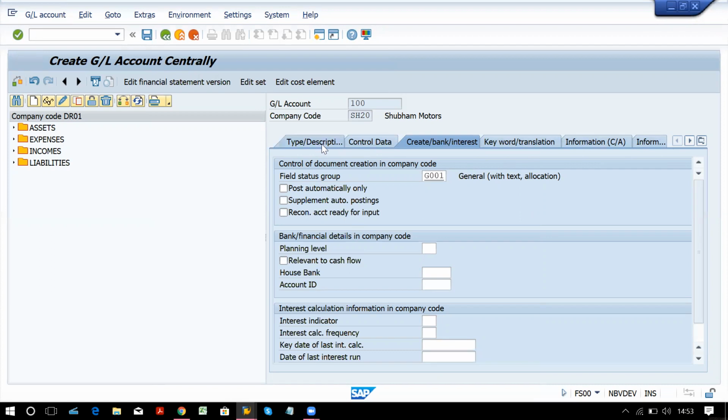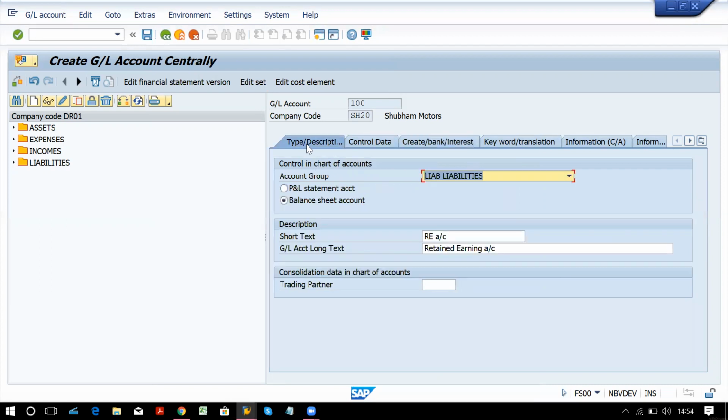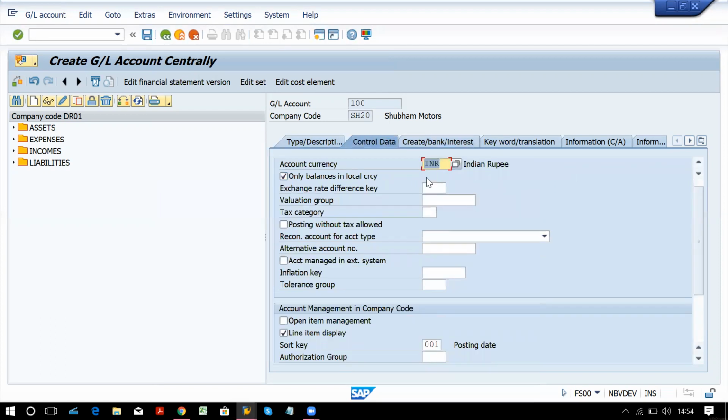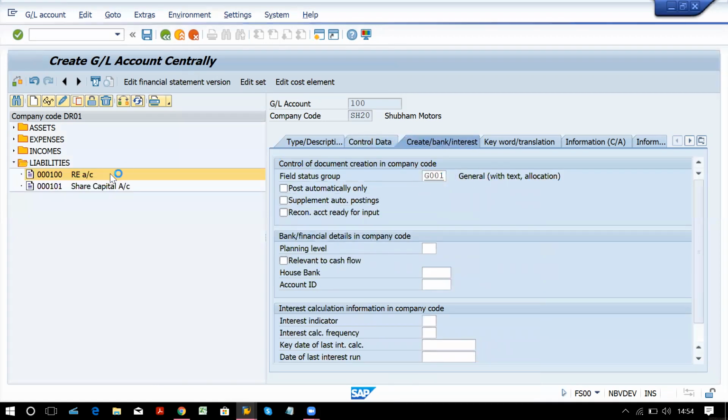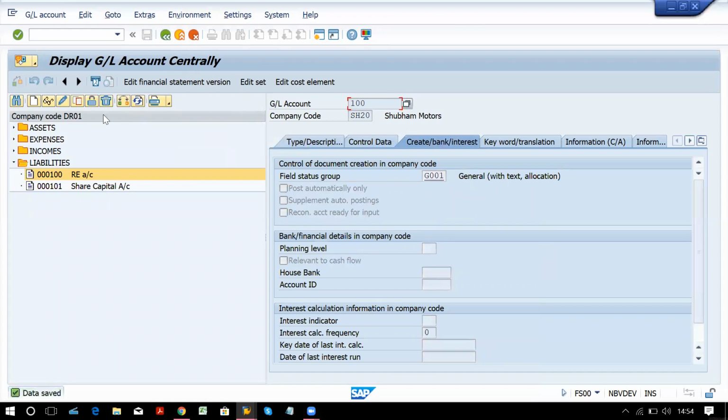Now for retained earnings, we have created the setting, that is liability balance sheet. We have given the name, Indian rupees, only balance, line item display, sort key, and field status group. If you save, it will create the retained earnings account.